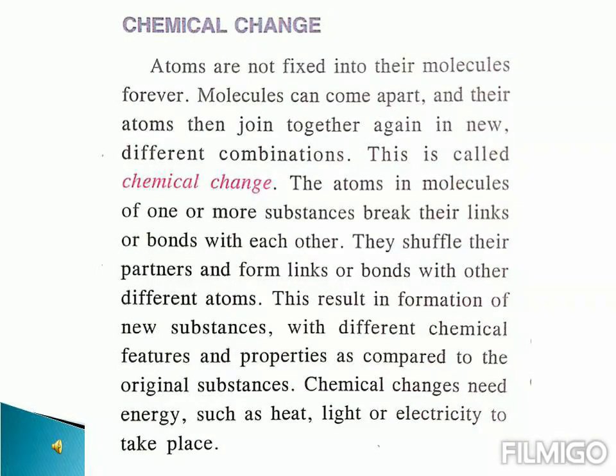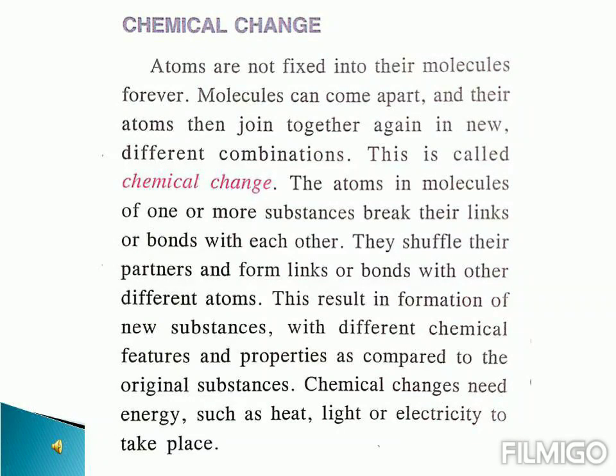Atoms are not fixed in a molecule, they are not fixed in a position. Sometimes when they break their link or bonding with each other in a particular molecule, they try to get linked or bonded with some other different type of atoms. When they link with a different type of atom or molecule, a totally new substance is formed.